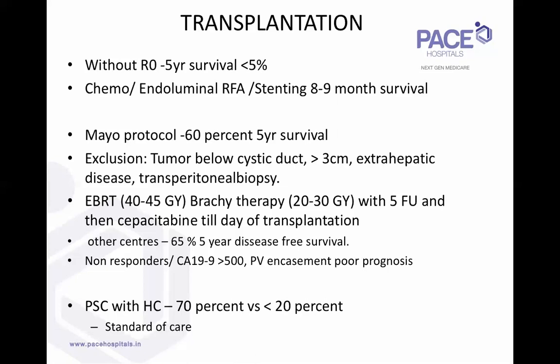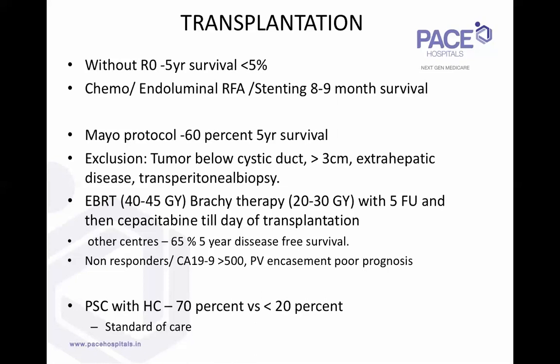Likewise, in primary sclerosing cholangitis with hilar cholangiocarcinoma. So in these kind of patients, for major resection, they have two problems. One is the actual malignancy, and the other is the actual liver dysfunction. Because of the primary PSC, there is usually liver fibrosis, sometimes liver cirrhosis, and so they're not fit for a major hepatectomy. These patients usually present late, and traditionally they don't do great. Most of the time they present as locally advanced, and they're not fit for a hepatectomy because of the poor liver function.